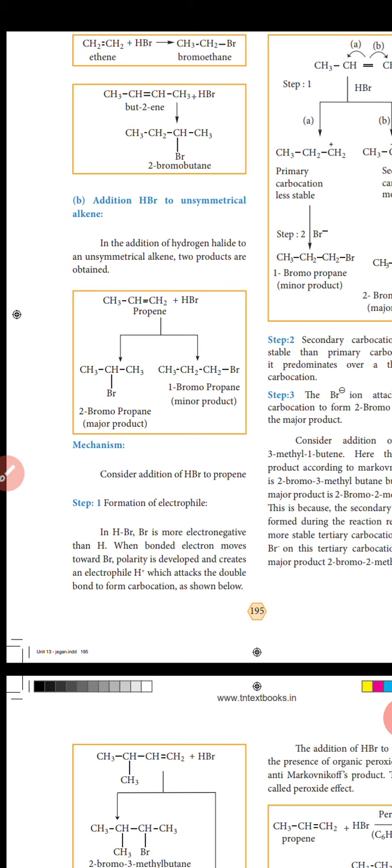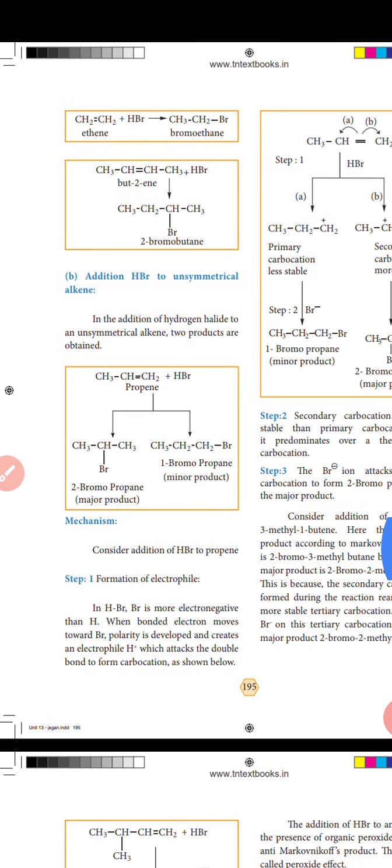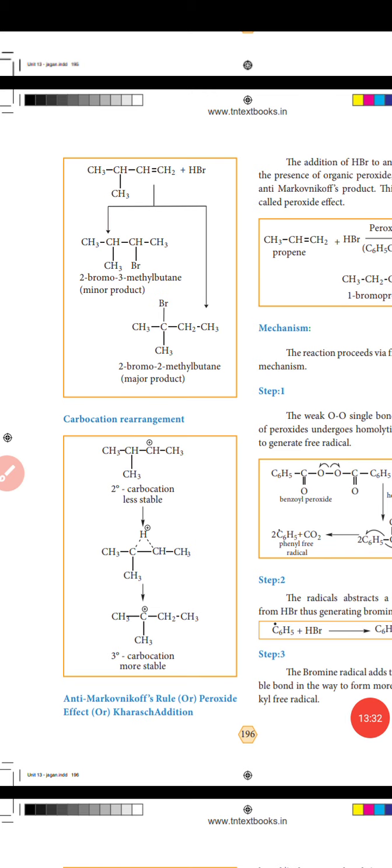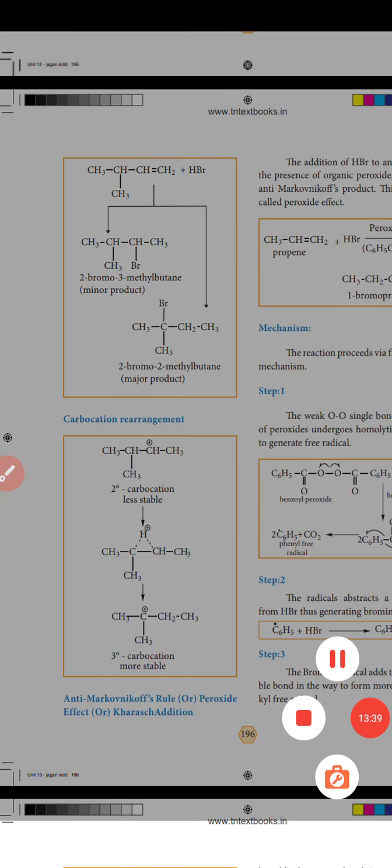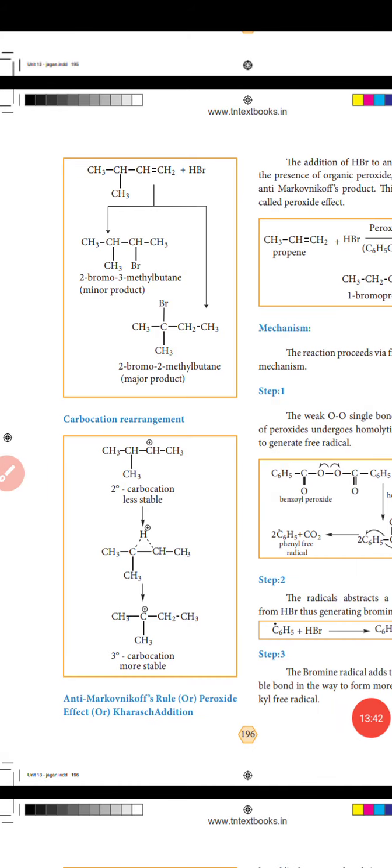This is because the secondary carbocation formed during the reaction rearranges to the more stable tertiary carbocation. The attack of bromide on this tertiary carbocation gives the major product, 2-bromo-2-methylbutane. 2-bromo-3-methylbutane is the minor product.